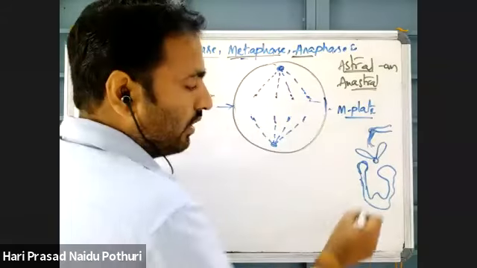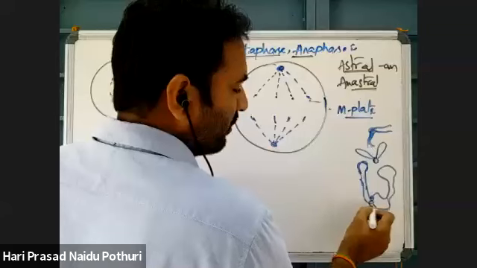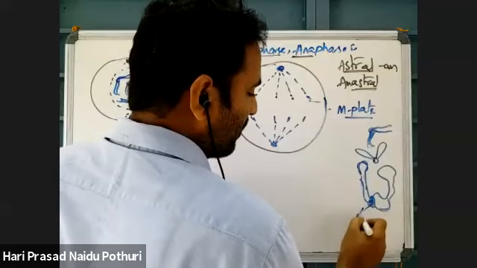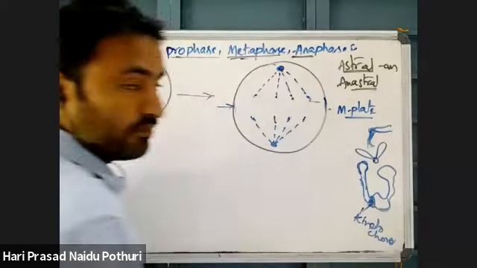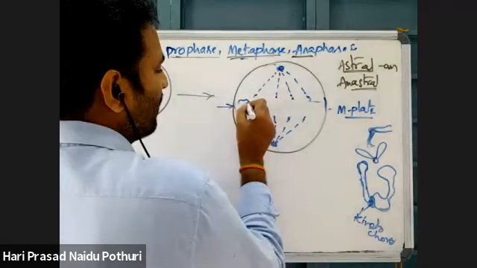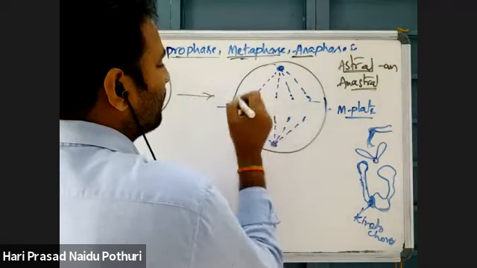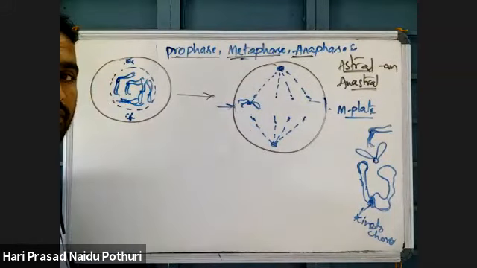Like this. Here near the chromosome, near the centromere, there is presence of another structure called kinetochore. Suppose here centromere and chromosome like this means, to the kinetochore this spindle fiber will get attached.